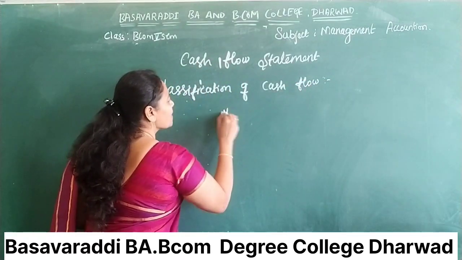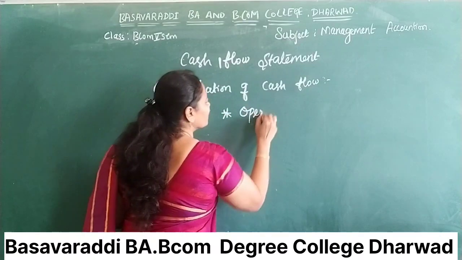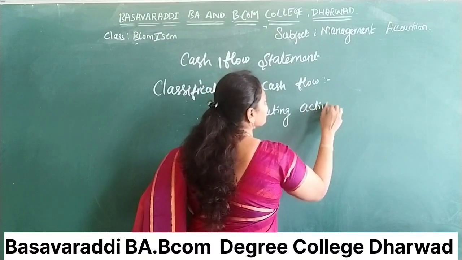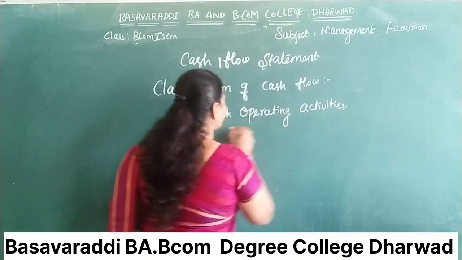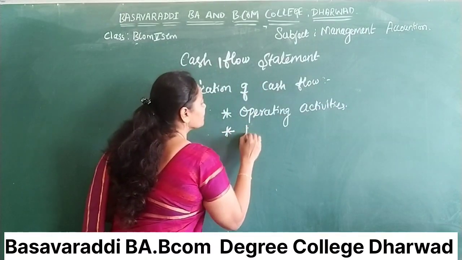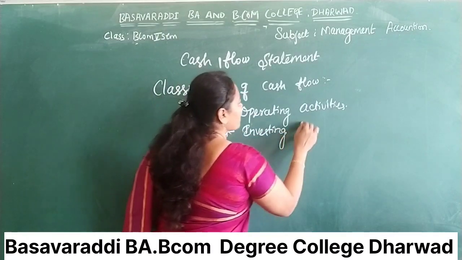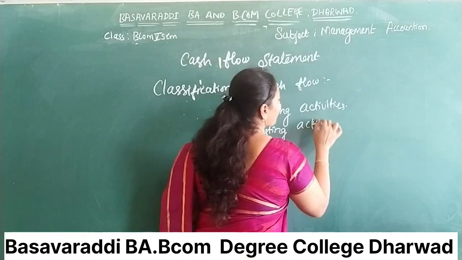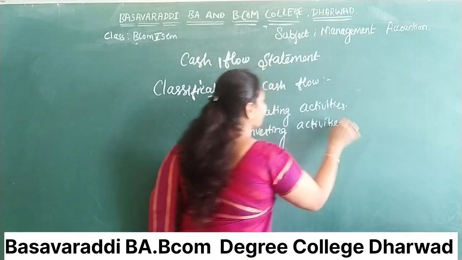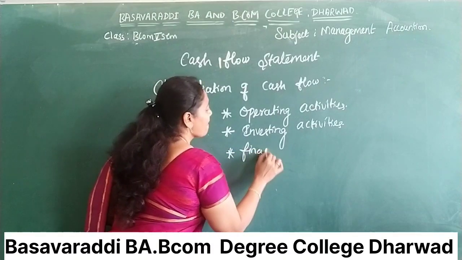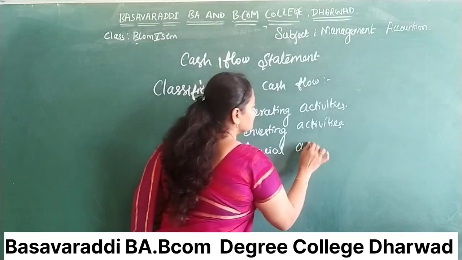First one is operating activities, investing activities, finally financial activities.